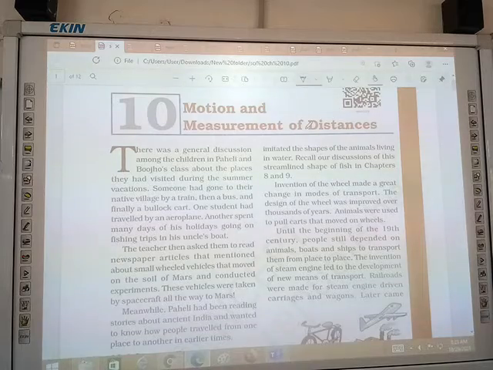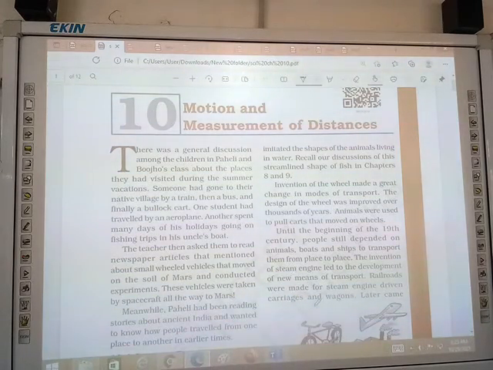Another spent many days of his holidays going on fishing trips in his uncle's boat, and someone used boats to travel. So they are using different vehicles to travel from one place to another. So they are thinking, why do we travel from one place to another by using aeroplane, bus, etc.